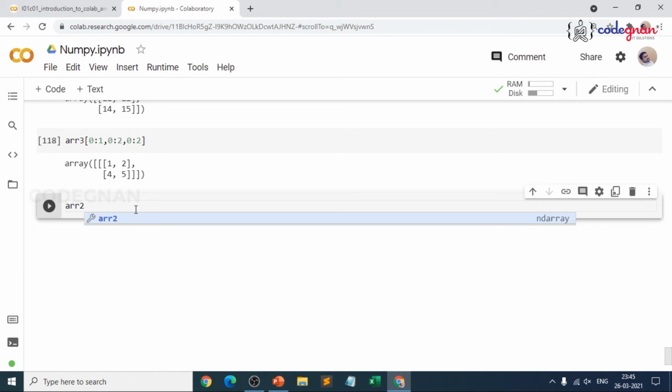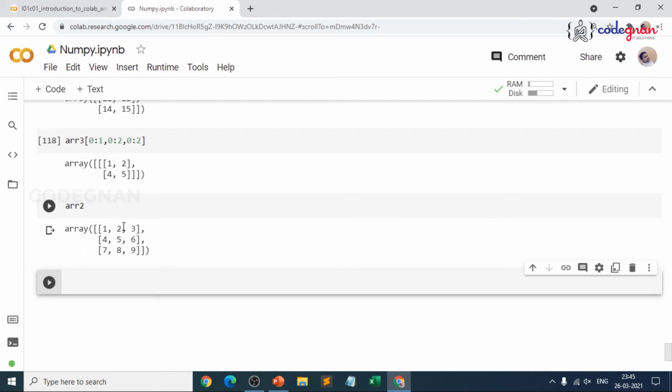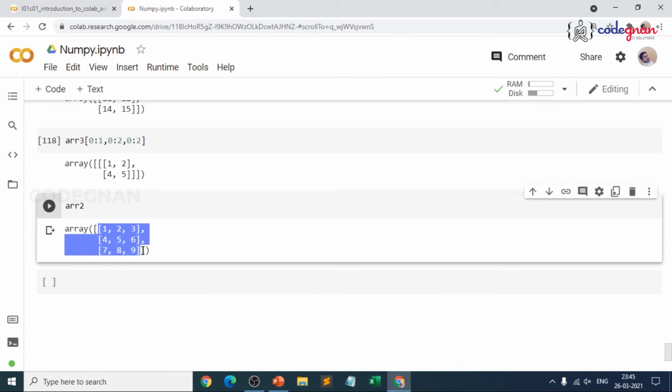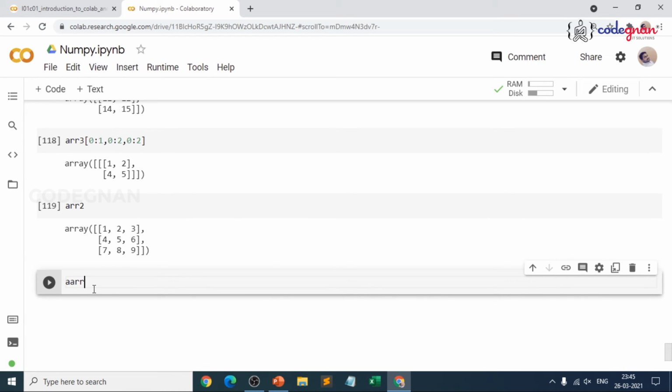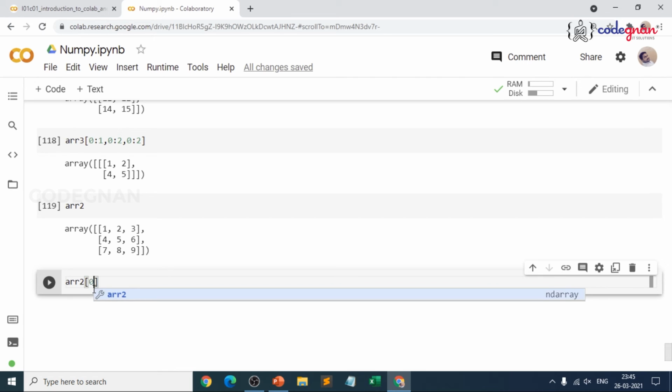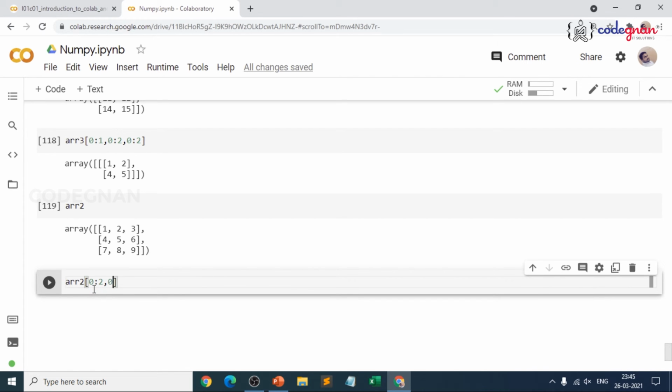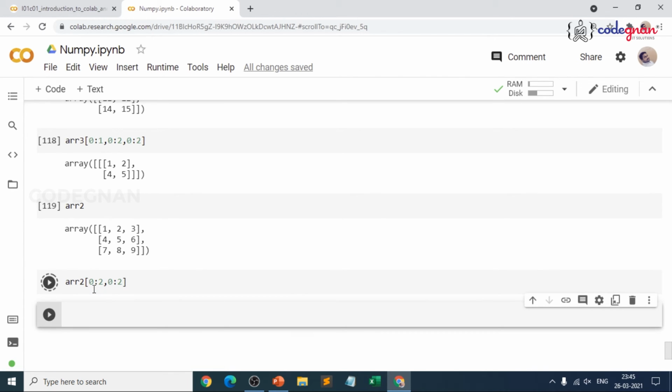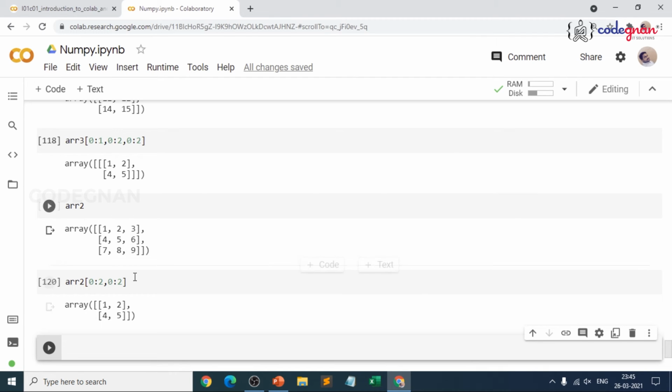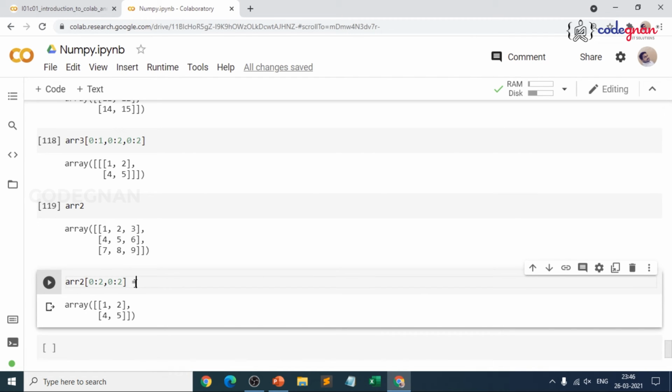Suppose I try to define ARR2, because it is a 2-dimensional array, this is where we mostly work. Suppose I try to transform this, because we have already seen what ARR2 is. ARR2 of 0 is to 2, comma 0 is to 2. So you already know these values. These are 1, 2, 4, 5, where I am trying to transform them to my own values.